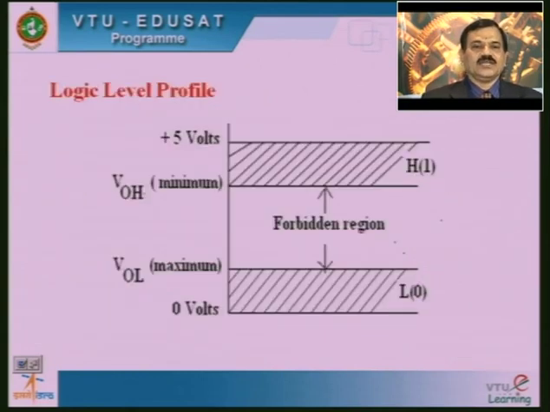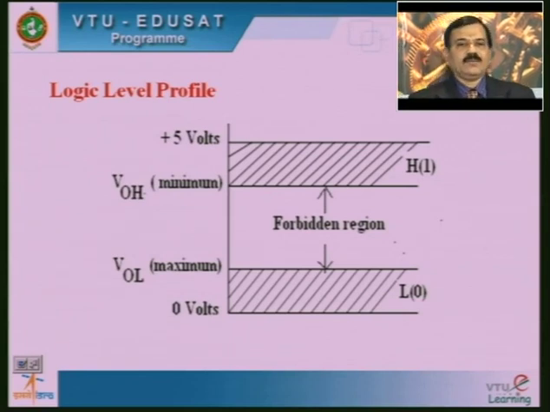This condition is shown here. The highest value of the output voltage may be equal to 5 volts and the minimum voltage at the high level may be equal to 3.5 volts. Similarly, V0L maximum may be equal to 0.2 volts and V0L minimum may be equal to 0 volts.